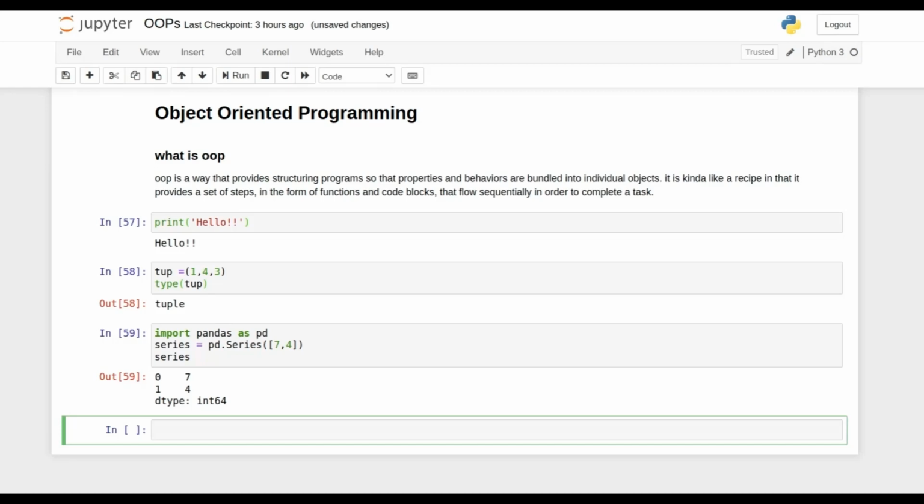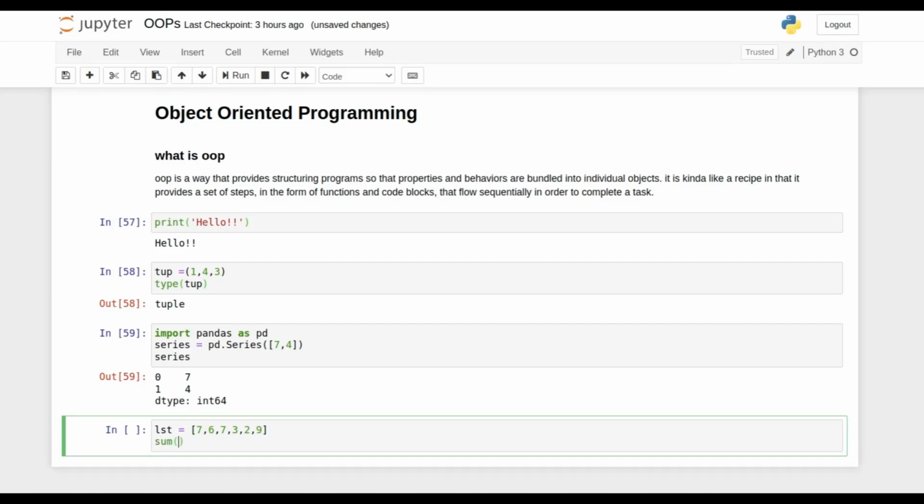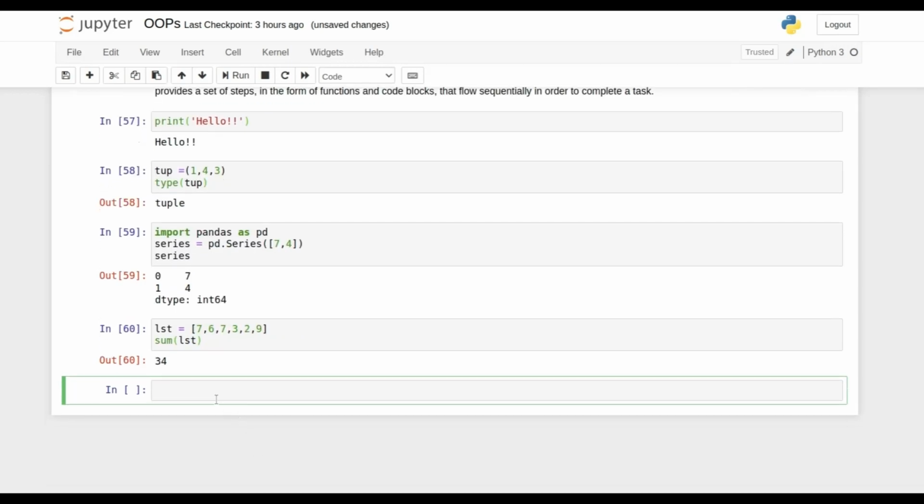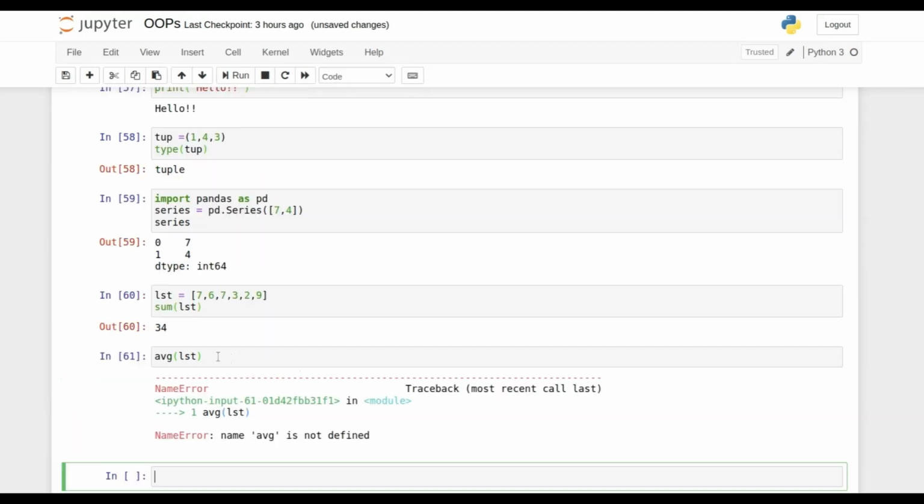So for example, average is one of the functions that doesn't come as an inbuilt Python function, but the sum or something you can do. For example, lst is some random list of numbers, something like this. And if I would like to do the summation of this particular list, I can simply do that with the inbuilt function. But if I wanted to do the average, for example avg of lst, we will not be able to perform that, because there is no such function that can give us the average or the mean value of this particular list.